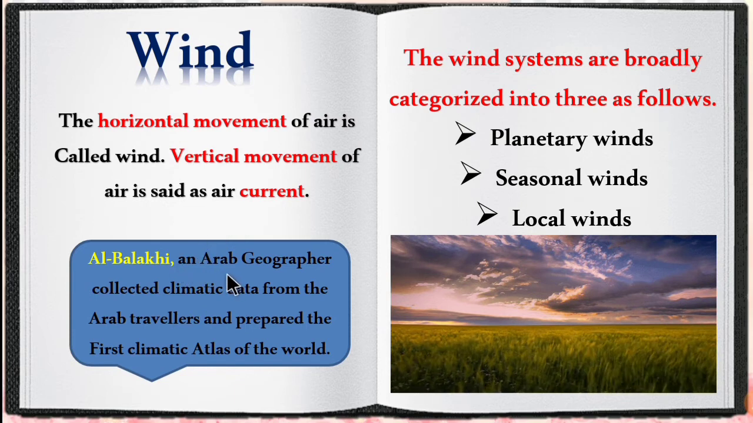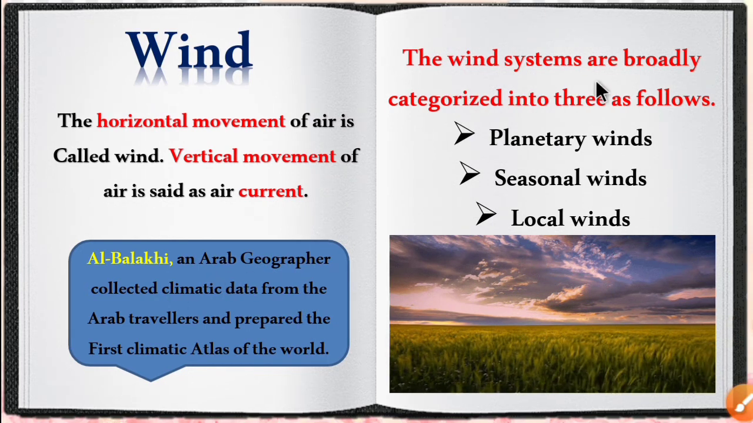Al-Balaki, an Arab geographer, collected climatic data from the Arab travelers and he prepared the first climatic atlas of the world. So children, make a note of it. Who prepared the first climatic atlas? Al-Balaki, an Arab geographer.